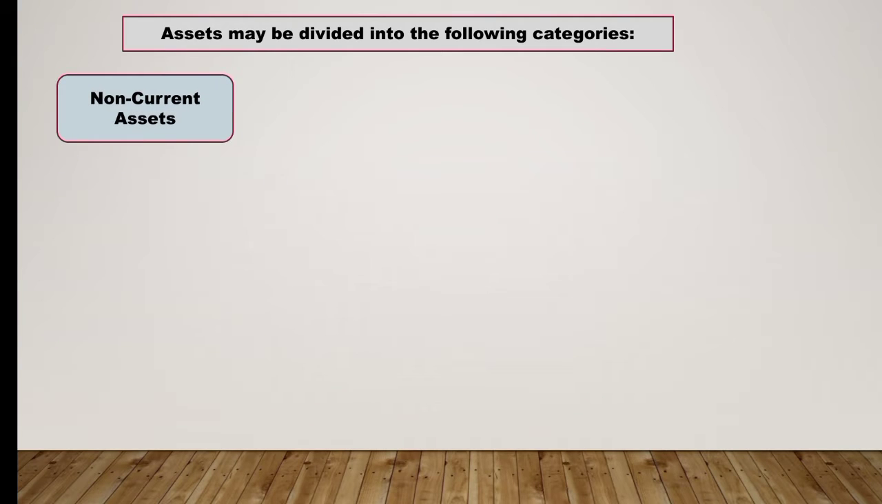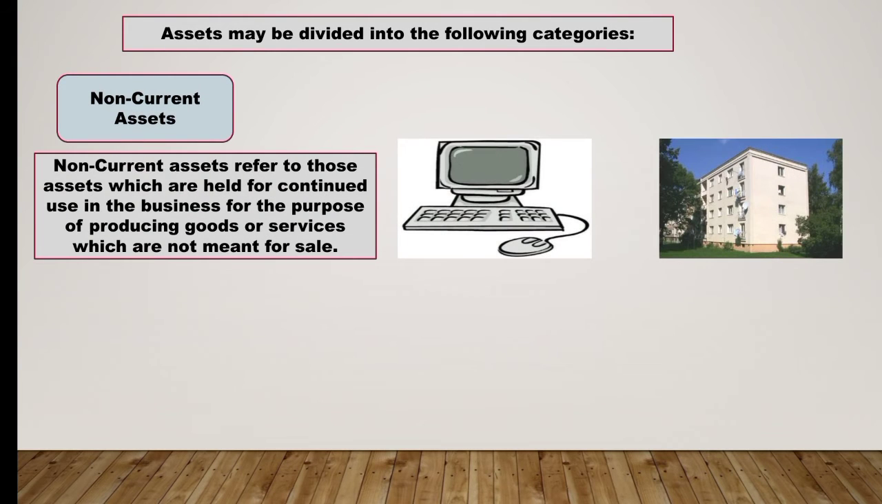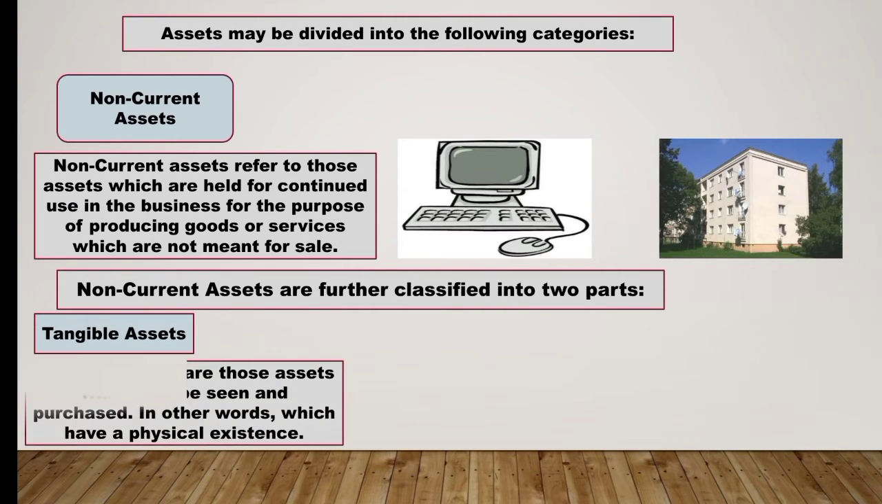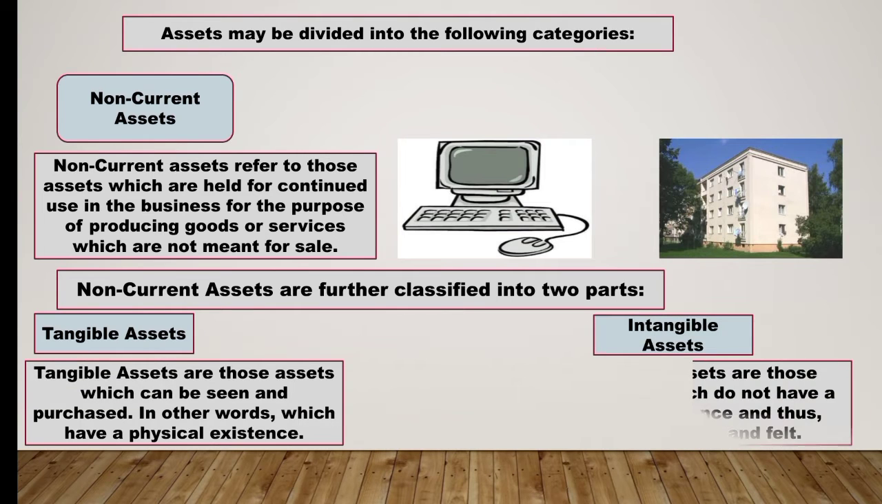First is non-current assets. So here, non-current assets refers to those assets which are held for continued use in business for the purpose of producing goods or services and which are not meant for sale. So here, non-current assets include those assets which give the future benefits. As we have already discussed, plant and machinery, land and building, these are some non-current assets which give the benefit in future. Now non-current assets are further classified into two parts. First is tangible assets and second is intangible assets.